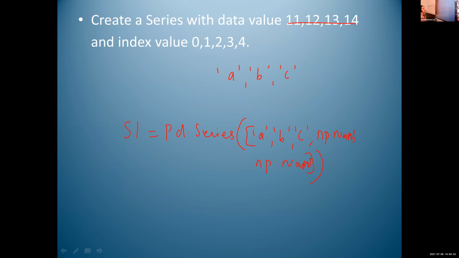Is it clear, Sneha? Yes, ma'am. Here also the index value is the default index value, so there is no need of writing index value here. We can just write the data value. And in some situations, the question is just like that, we have to explain the correct missing value index. Okay, write another question.